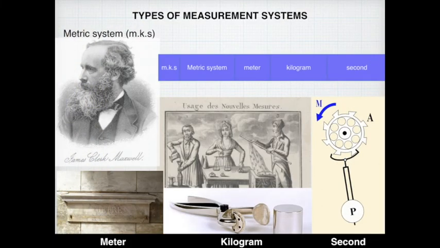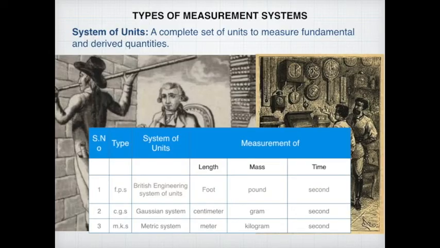In MKS system, that is the metric system, the unit of length is given in meter, unit of mass is in kilogram, and unit of time is in second. Now students, you can notice that in all these three systems, the unit of time, that is second, is found to be the same.